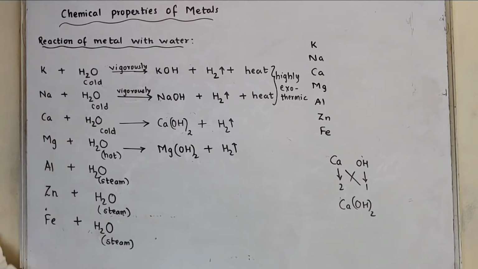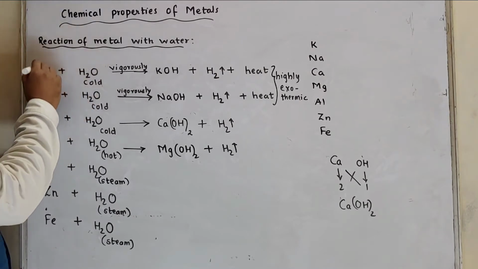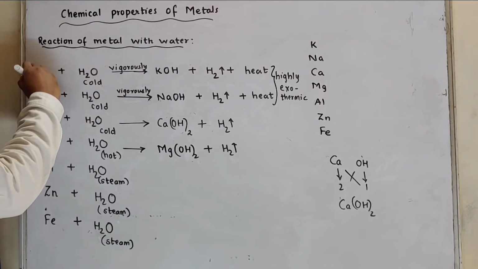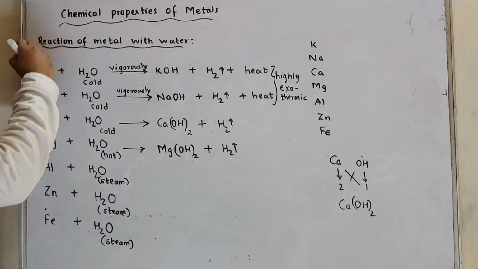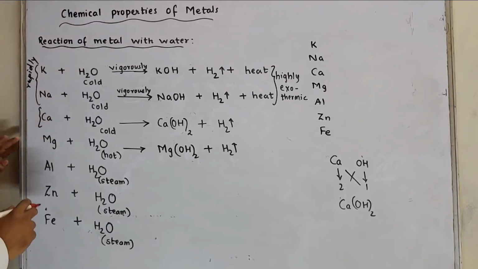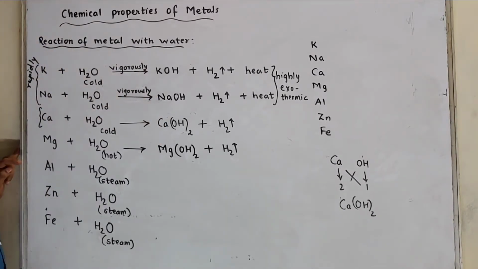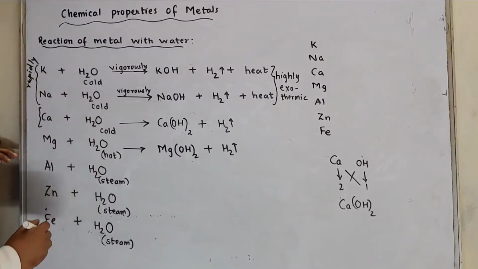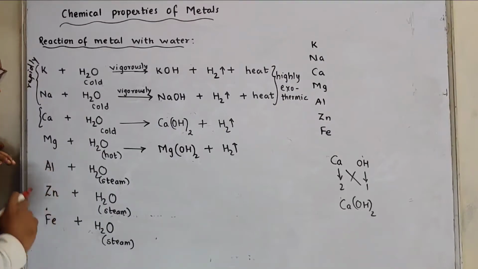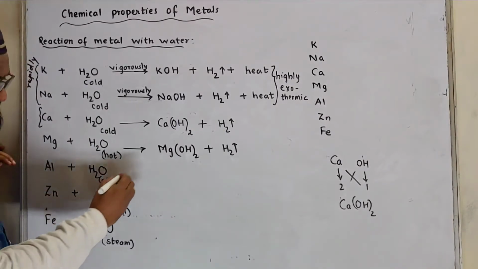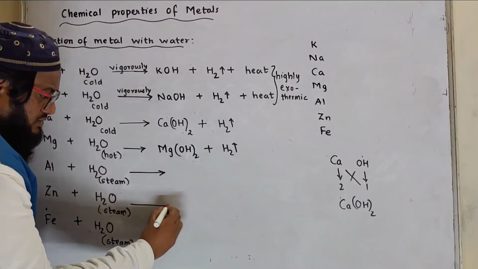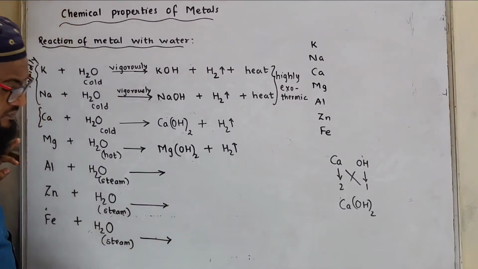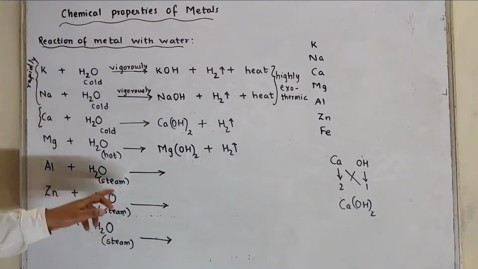Then calcium reacts with cold water. It reacts slowly, but these two react rapidly. This one is slow. It forms calcium hydroxide. Hydrogen is given out, but heat is not given out. Why? Because this is less vigorous. Then aluminium, Alto, Zen, Ferrari, aluminium, zinc, iron, they react with water. See, instead of steam, you can write G, that is gas.